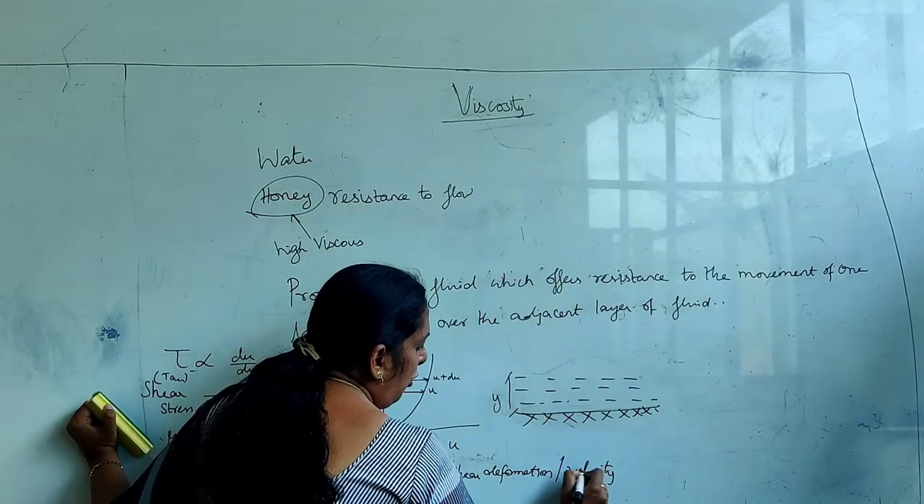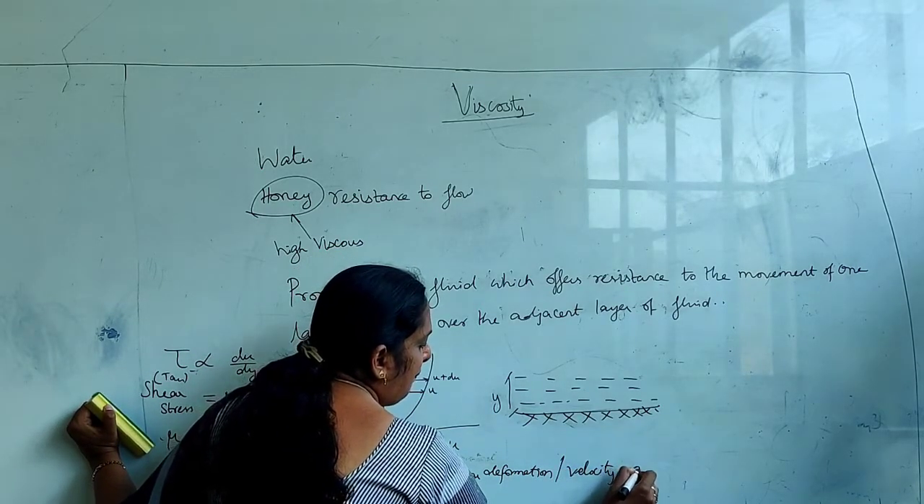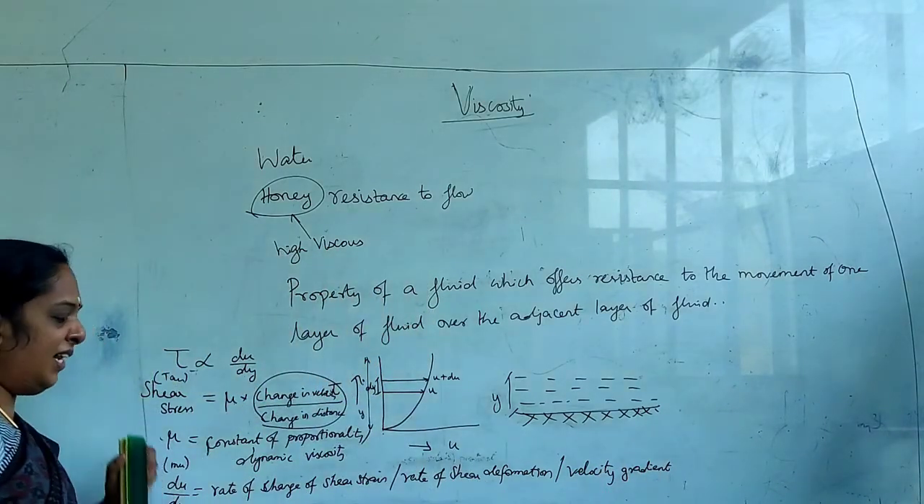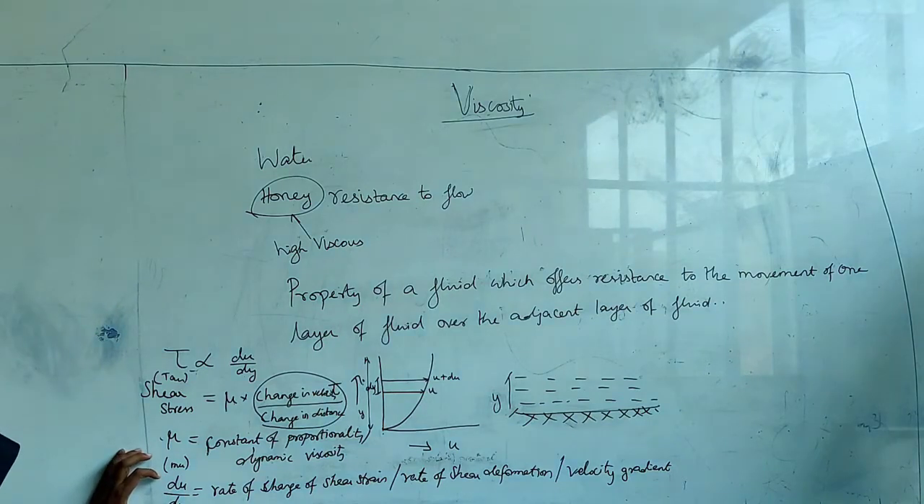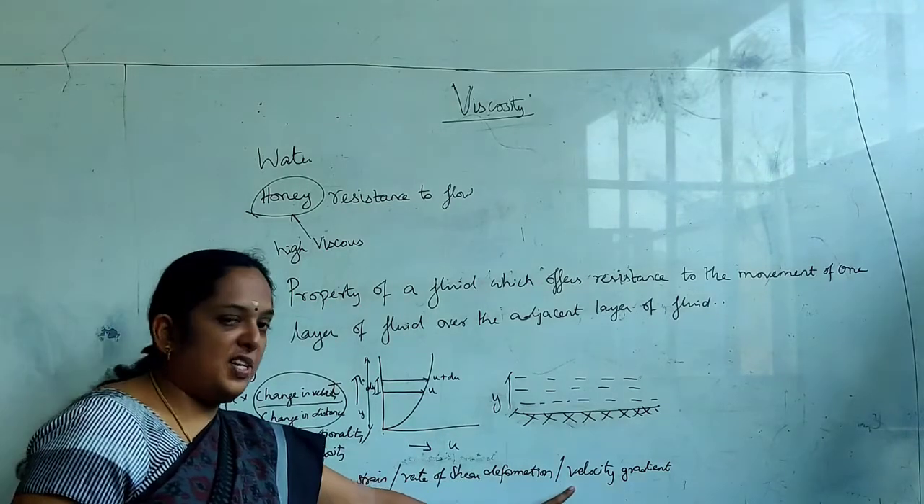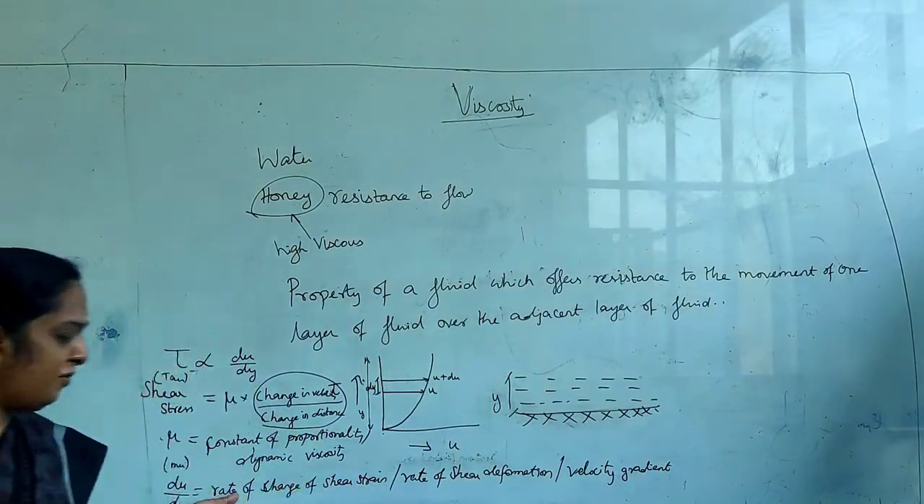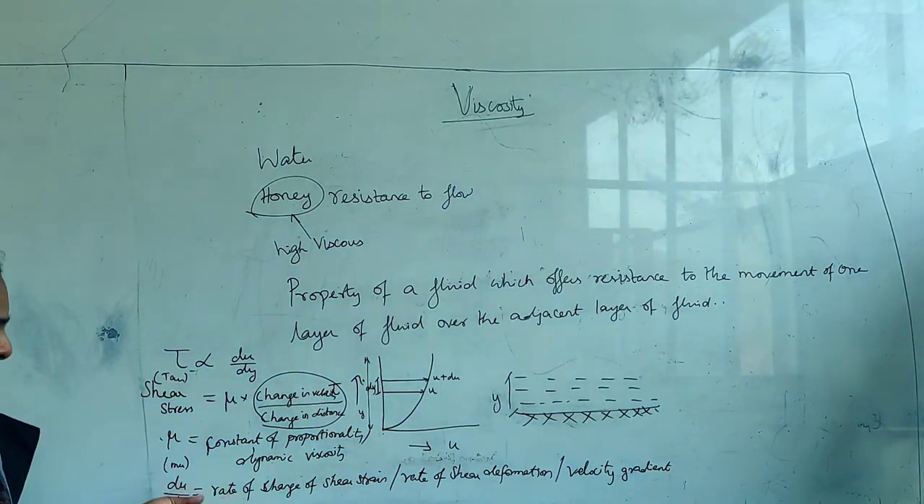Why I am giving you all these terms is, whenever you work out problems, they won't give you directly du by dy. Sometimes velocity will be given, sometimes distance will be given. In that case, you will be able to find out du by dy. But in most cases, they will give you these terms: velocity gradient is this much, or rate of shear deformation is this much, or rate of change of shear strain is this much. In that case, you should be able to know what this is.